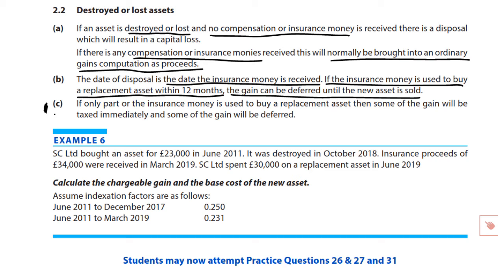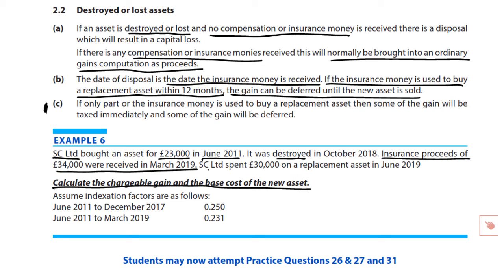Let's look at example 6 to illustrate the points that we're now making here, and hopefully make it easier to follow. Calculate the chargeable gain and the base cost of the new asset. Right, it's a company, SC Limited, bought an asset, cost $23,000, June 2011. Again, we're interested in dates because of indexation allowance, of course, being available to companies. Destroyed in October 2018, insurance proceeds of $34,000 were received in March 19. Now that would be the disposal date.